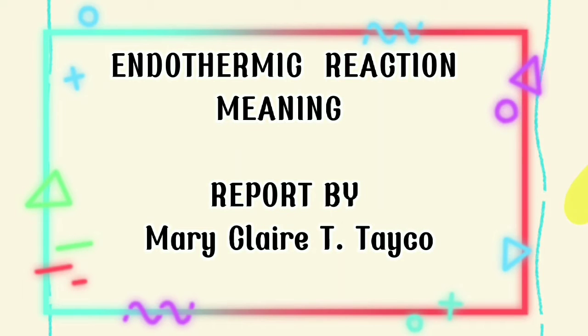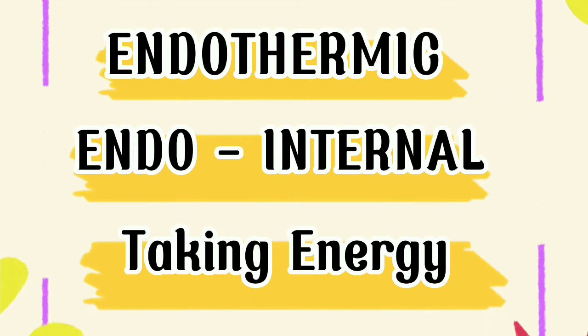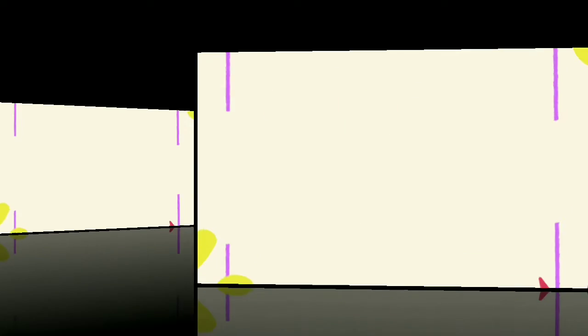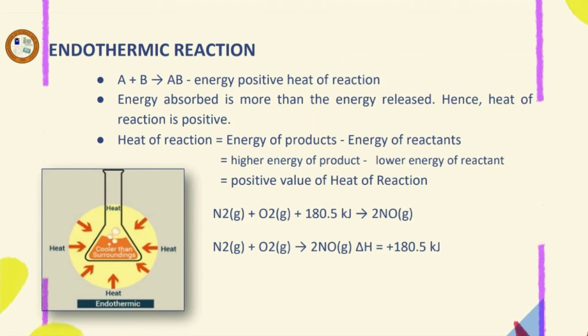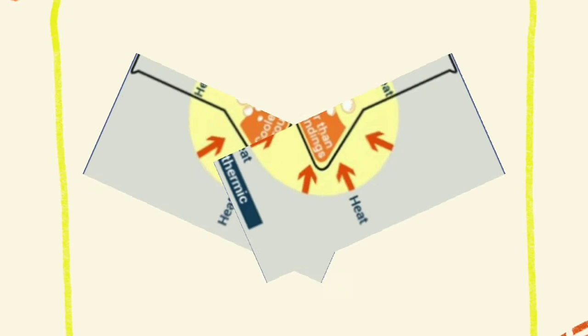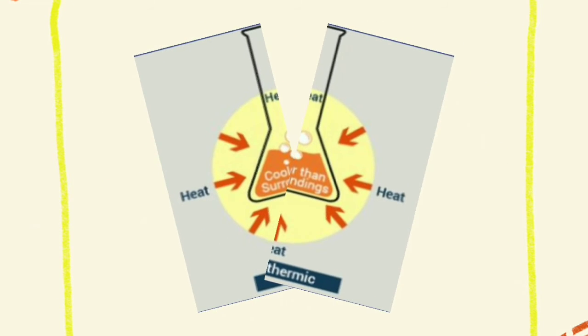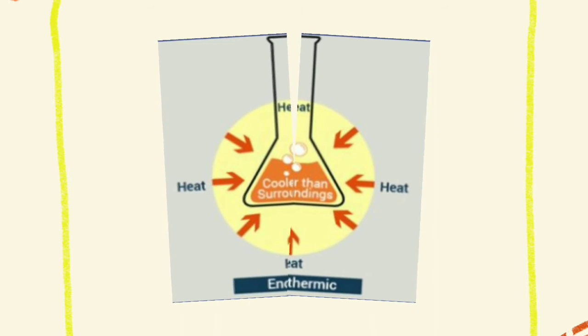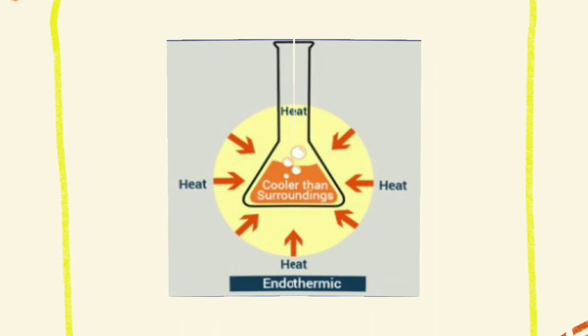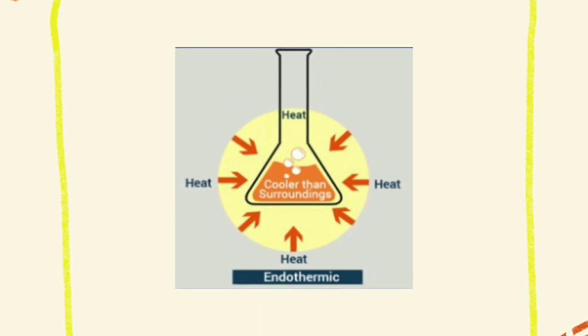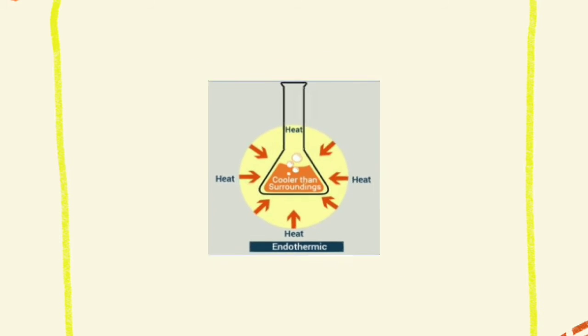Tukuyin naman natin ang endothermic reaction. Kapag sinabing endo, ibig sabihin internal, taking energy. Sa Tagalog, panloob na pagkuha ng enerhiya. Laging tandaan, ang enerhiya na hinihigop ay mas mataas sa enerhiya na inilabas, kaya ang init ng reaksyon ay positibo. Ang mga endothermic na reaction ay mga reaksyong chemical kung saan ang mga reactant ay sumisipsip ng enerhiya ng init mula sa paligid upang bumuo ng mga produkto.